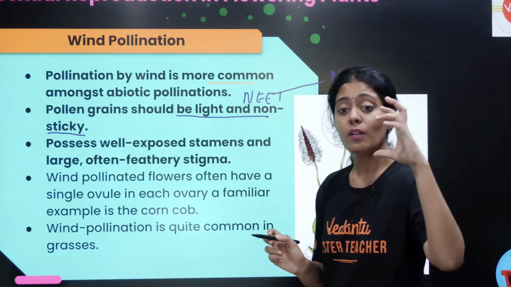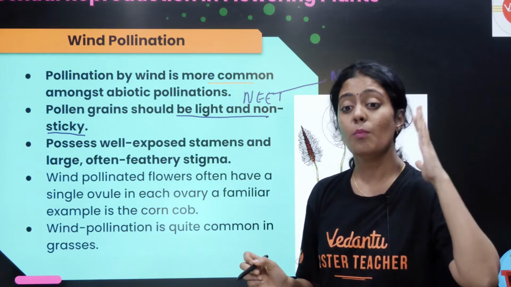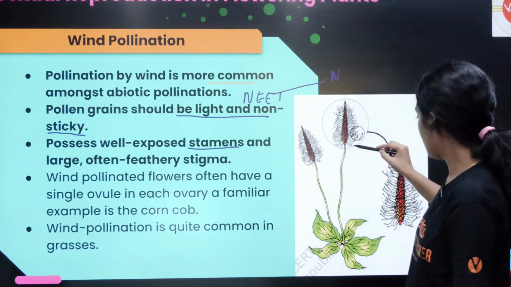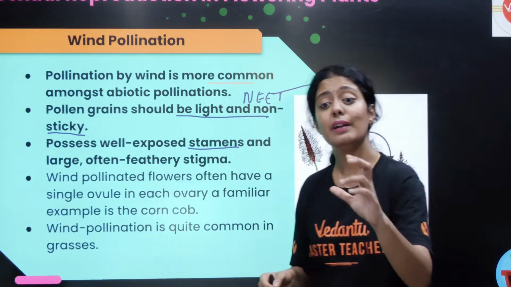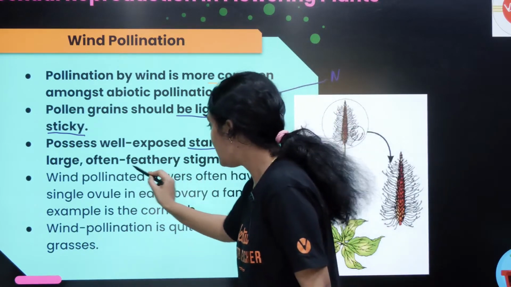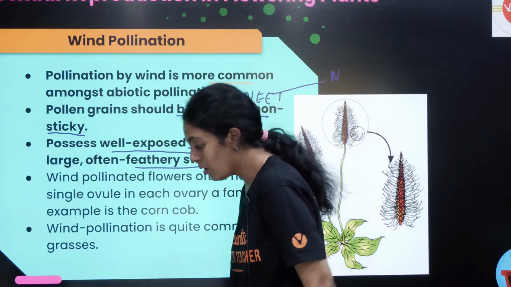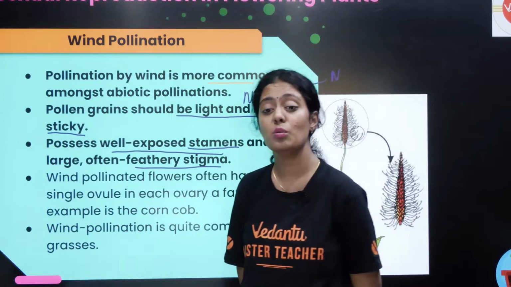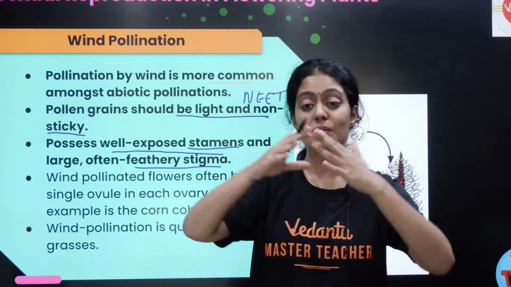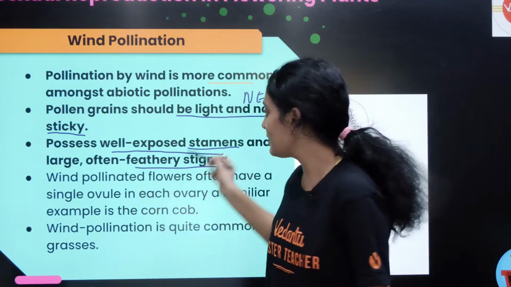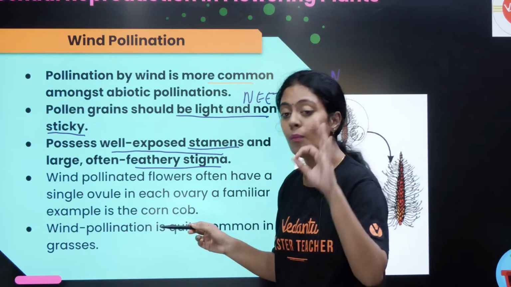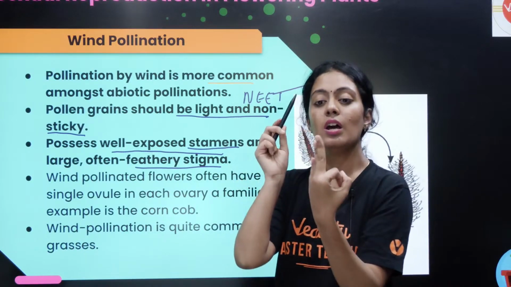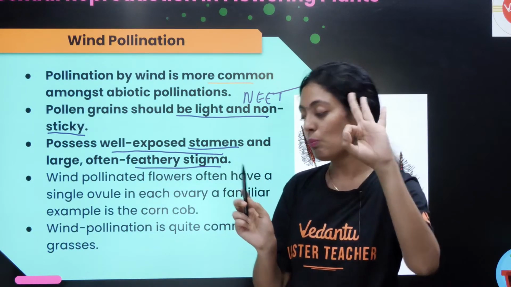Next, wind pollinated flowers possess well exposed stamens. You can see how the stamens are. And feathery stigma. Every line here is a possible question. If it is light, it can travel a longer distance. If it is non-sticky, it will not stick everywhere. So three things are very important: pollen is light and non-sticky, stamen is well exposed, and stigma is feathery.